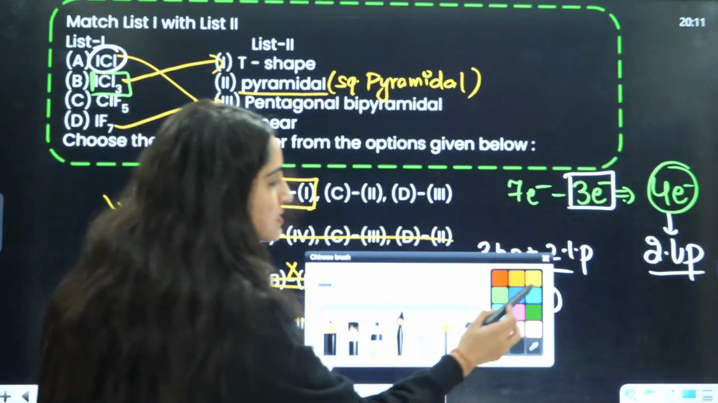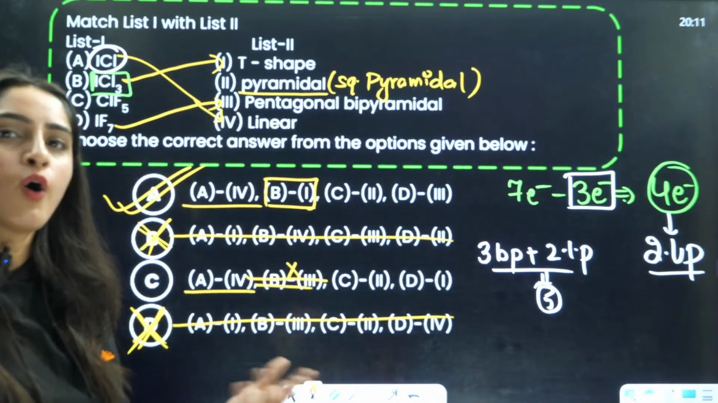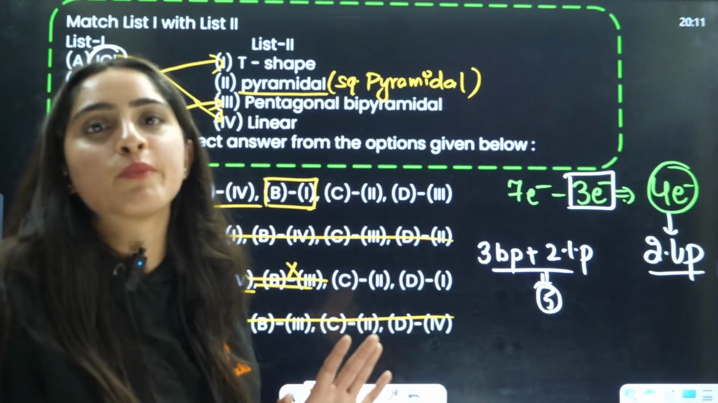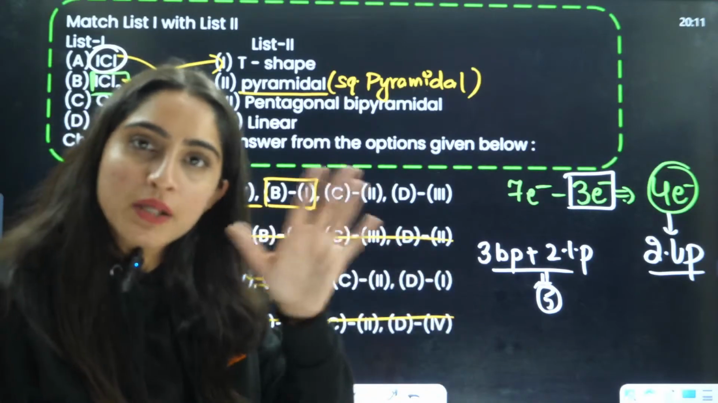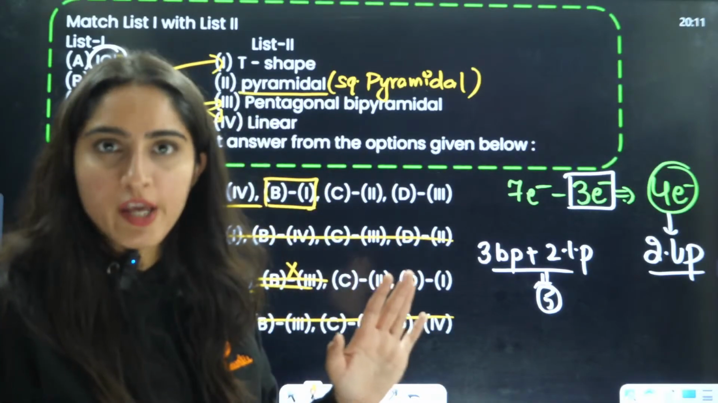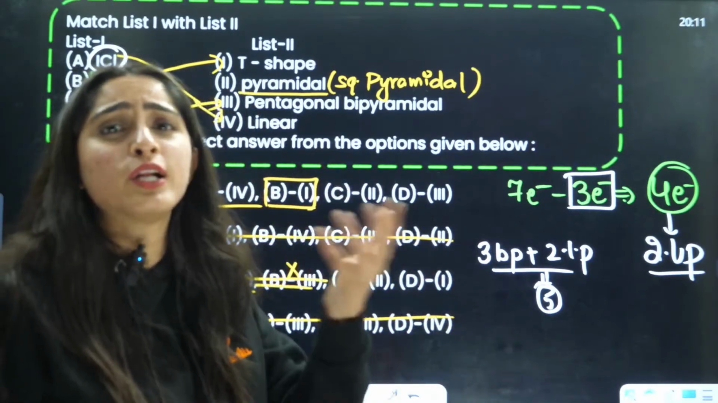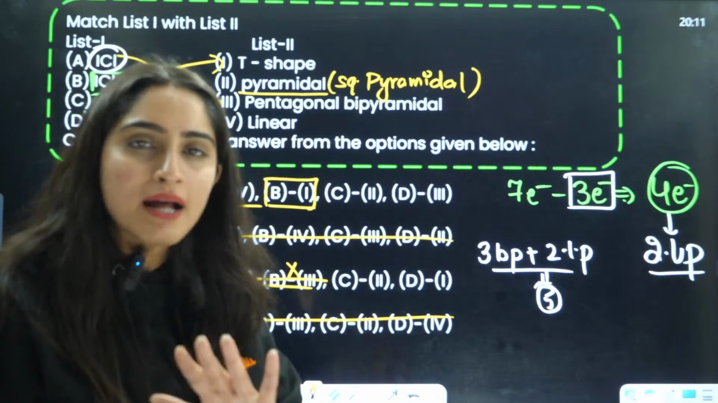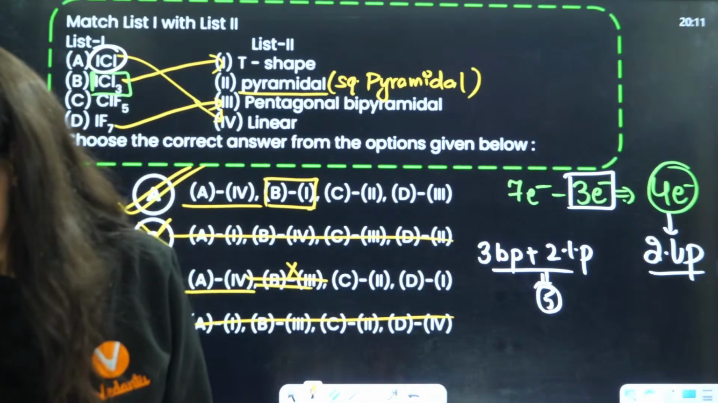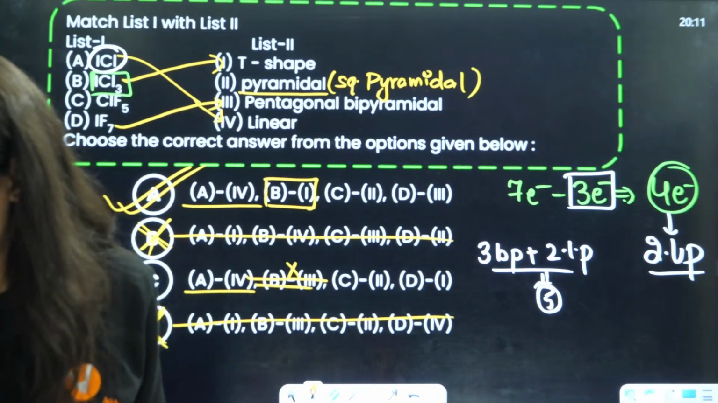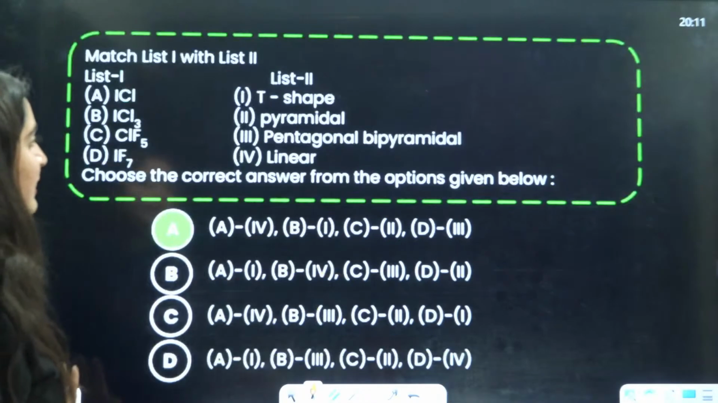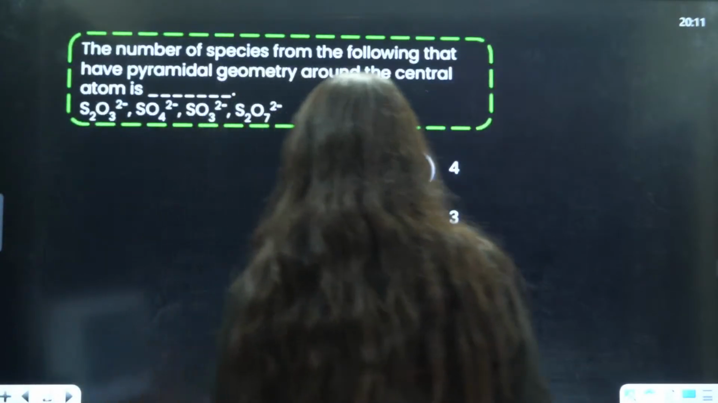Now, even if you do this with Cl, then also the answer is going to remain the same. Okay, even if you do this with Cl, the answer will be the same, because those many lone pairs it is going to have. Right, so the answer will be the same only. Now, is that clear, guys?